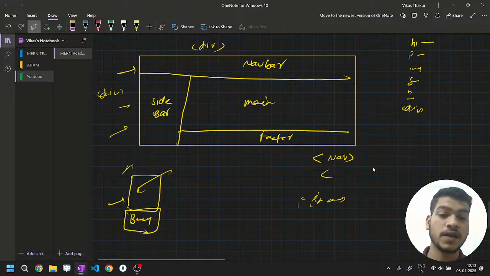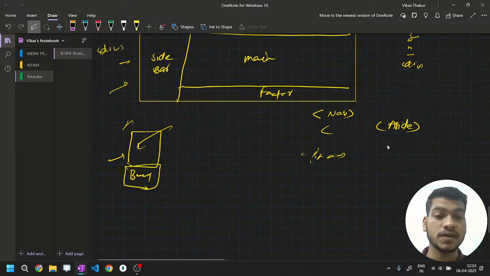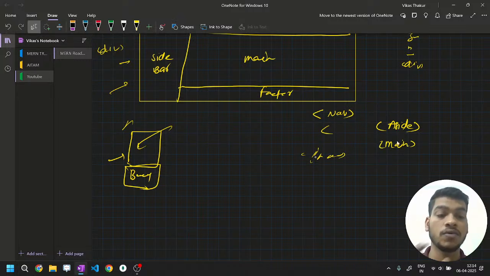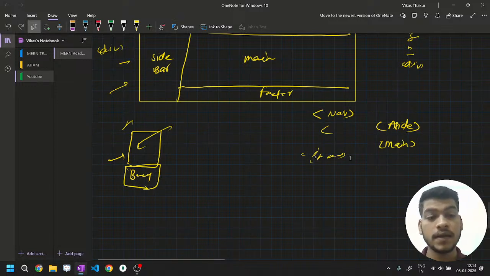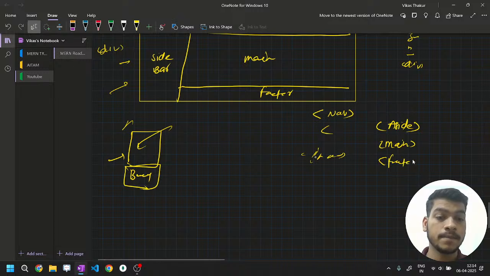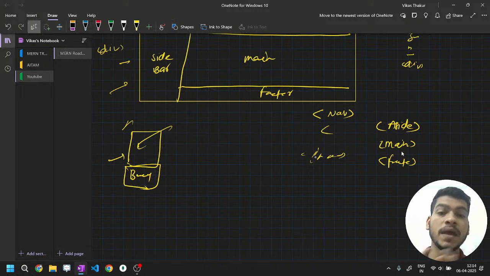Same चीज, if there is an aside tag, that means there will be a sidebar or the side content will be there. And there is also one more tag that comes under semantic, the main tag. If there is a main tag, that means the main content will be wrapped around in this main tag, right? Perfect. And at last there will be a footer. So can any developer put main content into a footer? No.